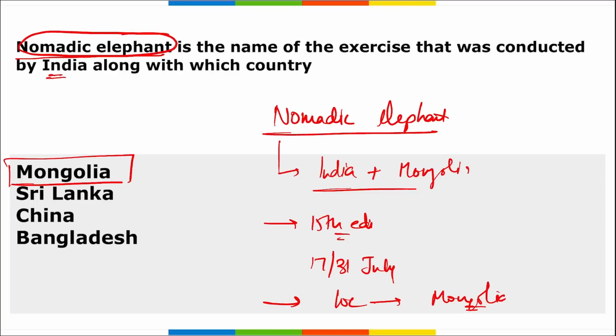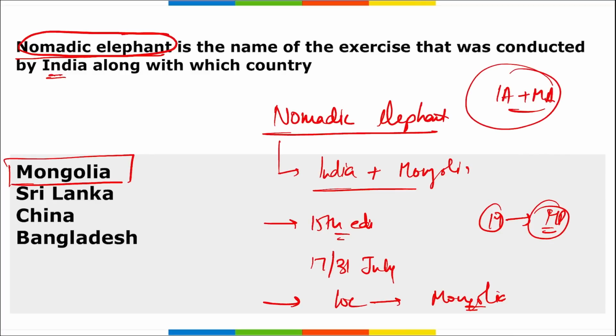Right? Then, apart from this, remember, this was your 15th edition, right? If I ask you, 14th edition, where was this exercise conducted? The 14th edition of this exercise was held in Himachal Pradesh. Correct? And this exercise is between the Indian Army and the Mongolian Army. Moving on.